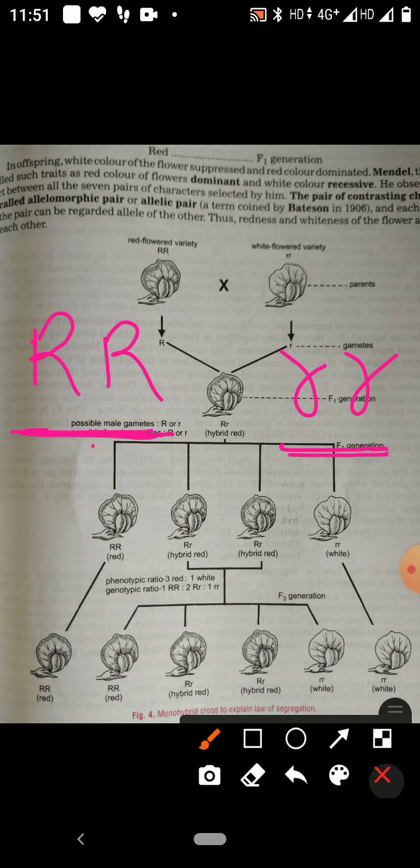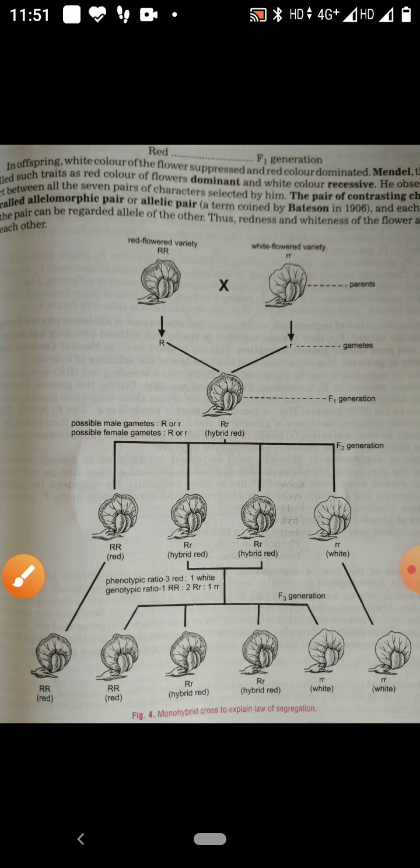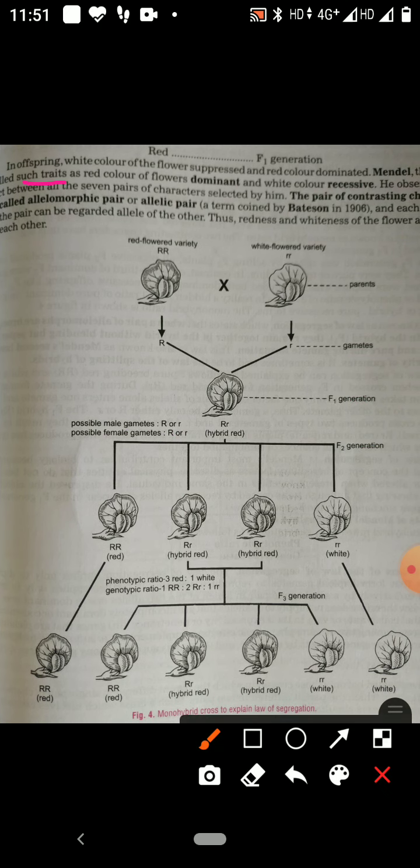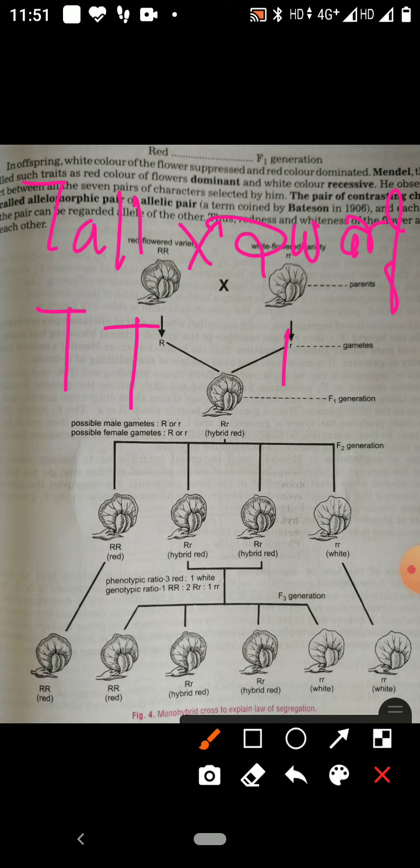Like this, if you are making a cross between a tall plant and a dwarf plant, their alleles are capital T for tall and small t for dwarf. So these are in a pair. That is the factor. Genetic characters are controlled by unit factors.